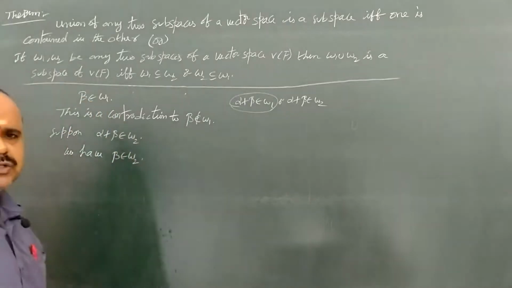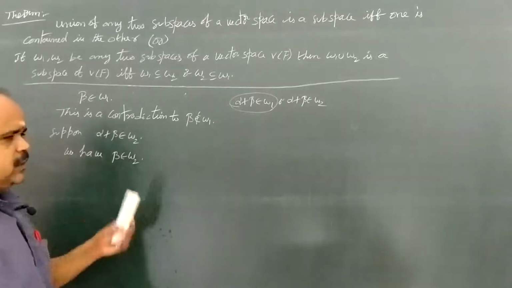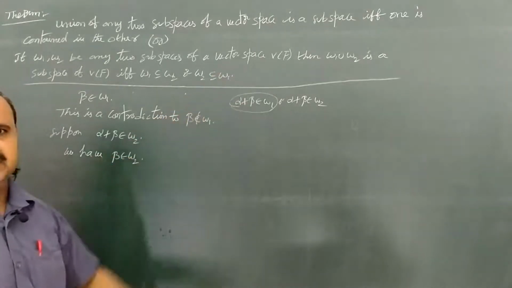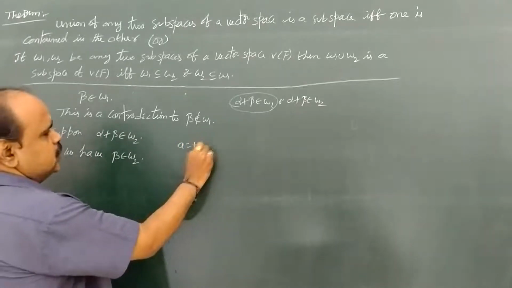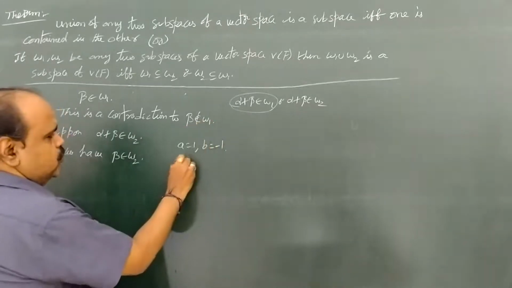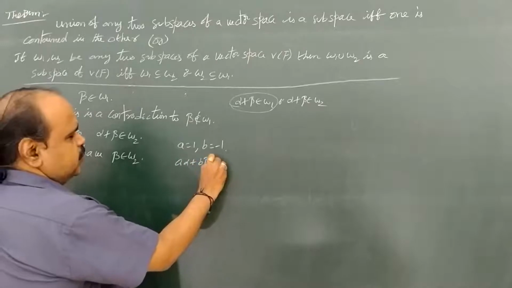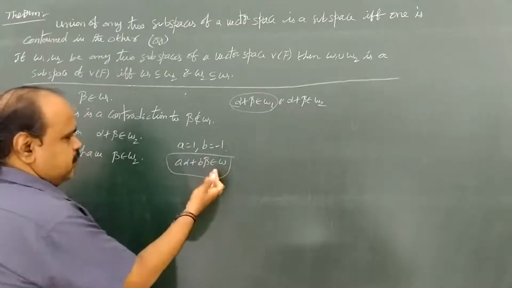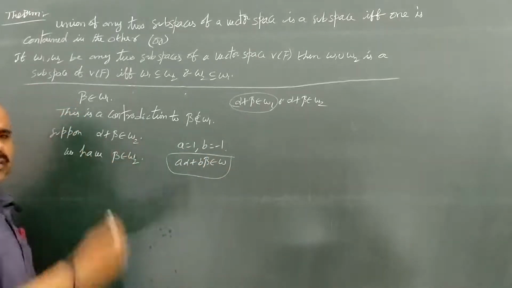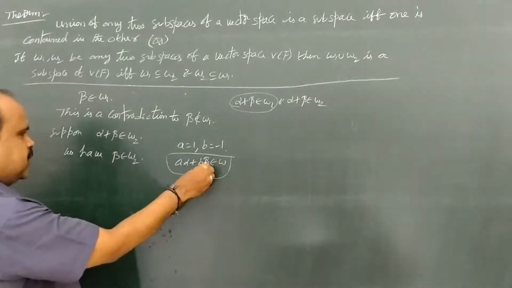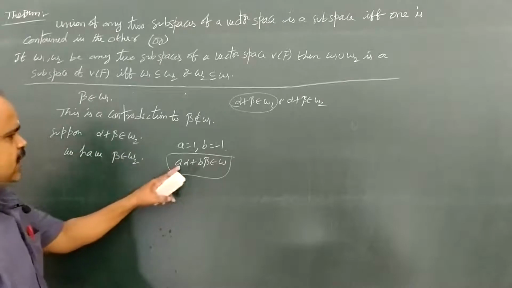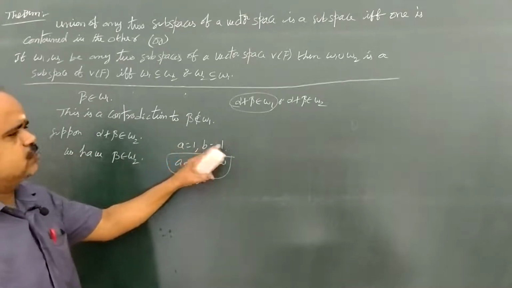We apply the same subspace condition A alpha plus B beta, with A equal to 1, B equal to minus 1. Here alpha means alpha plus beta and beta means beta.